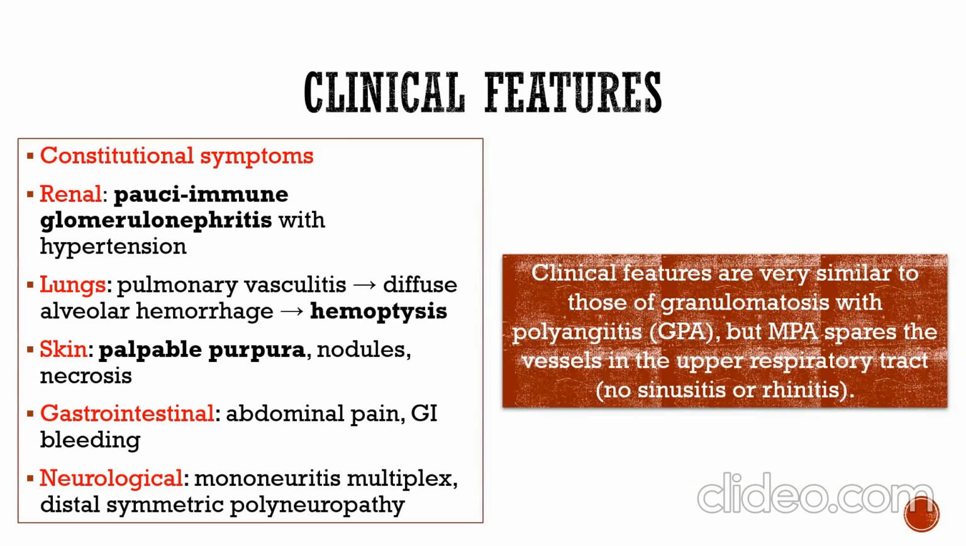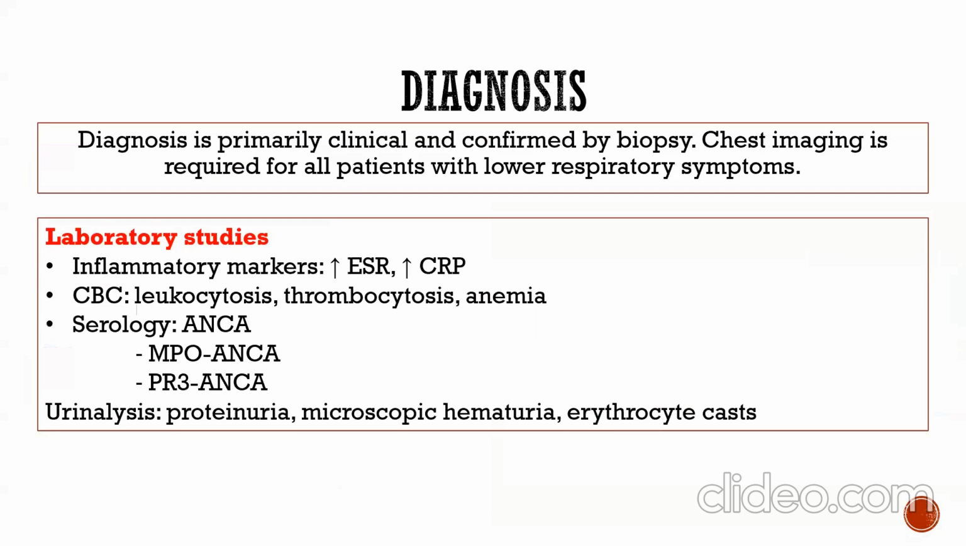Gastrointestinal features include abdominal pain and GI bleeding. Neurological features are mononeuritis multiplex and distal symmetric polyneuropathy. Clinical features are very similar to those of granulomatosis with polyangiitis, but microscopic polyangiitis spares the vessels in the upper respiratory tract, with no sinusitis or rhinitis. Diagnosis is primarily clinical and confirmed by biopsy. Chest imaging is required for all patients with lower respiratory symptoms.